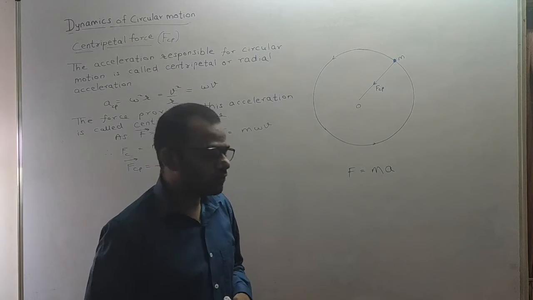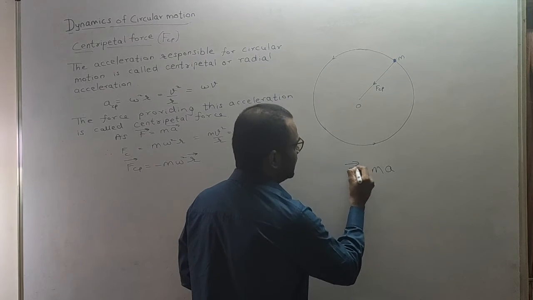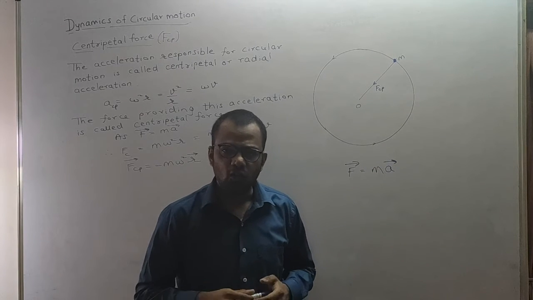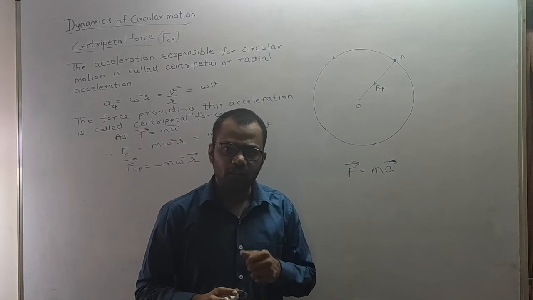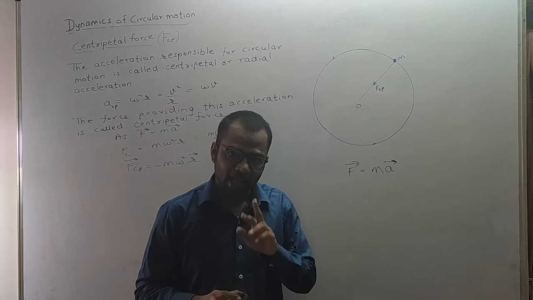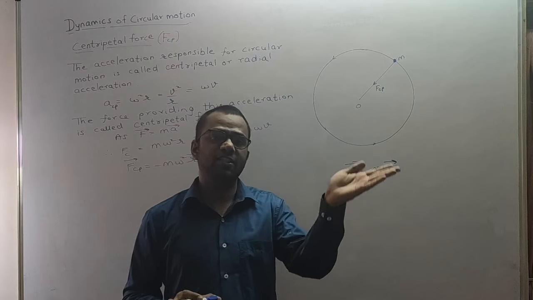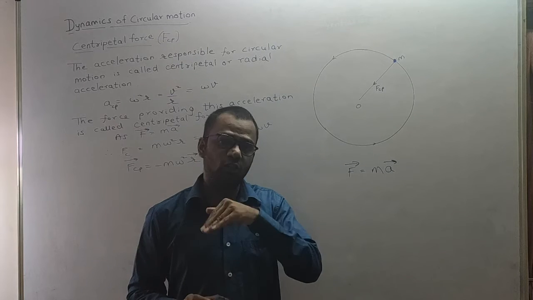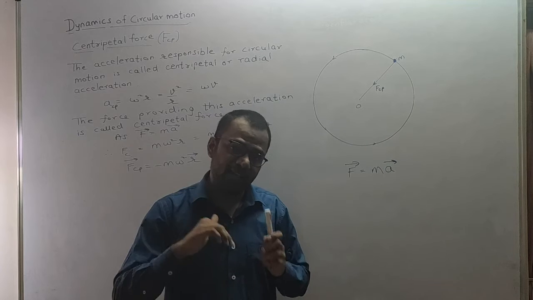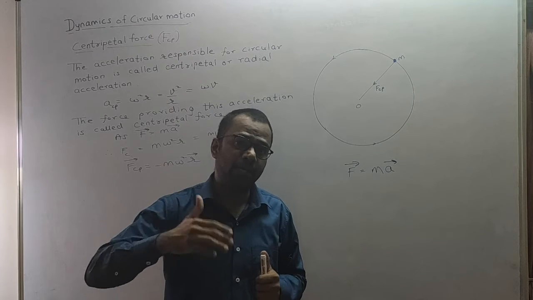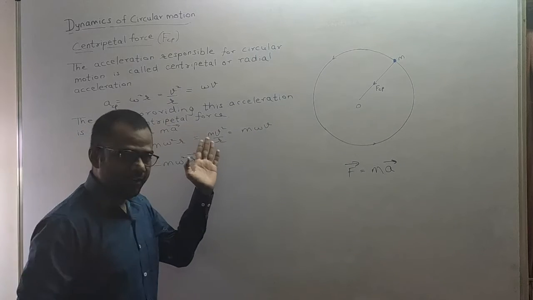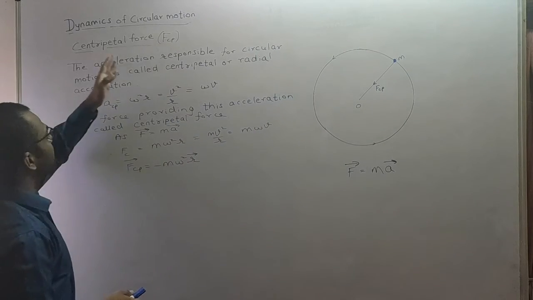And what about the direction of this force? The direction of this force will be the same as the direction of the acceleration. Getting this? So in this case, the force will be what? Mass into centripetal acceleration. And since the centripetal acceleration direction is towards the center, the direction of that force will also be towards the center along the radius, and hence that force will be called centripetal force. Okay? Okay. So the same thing I have mentioned over here, centripetal force.